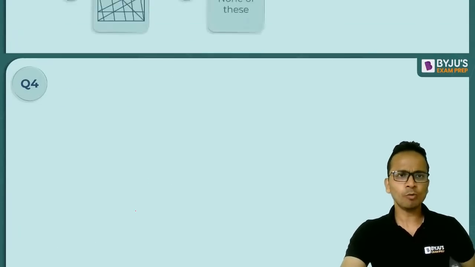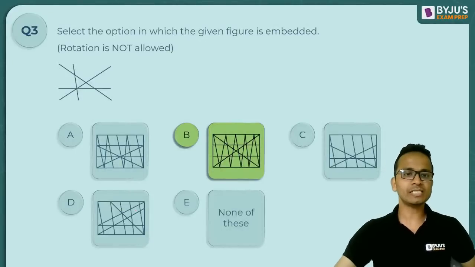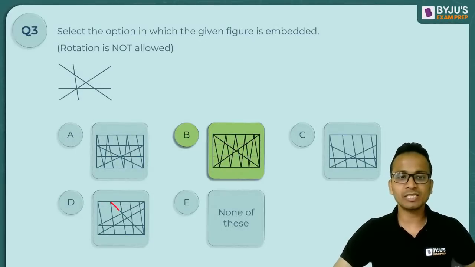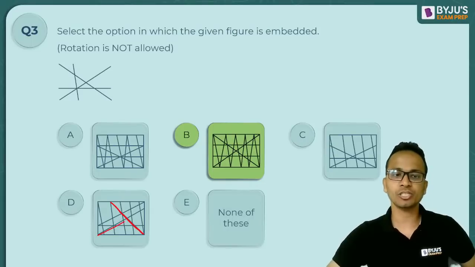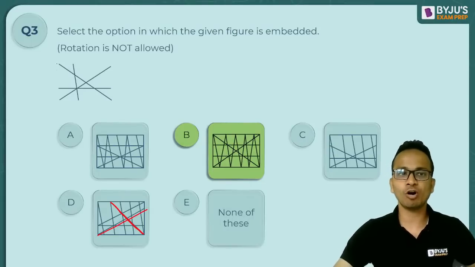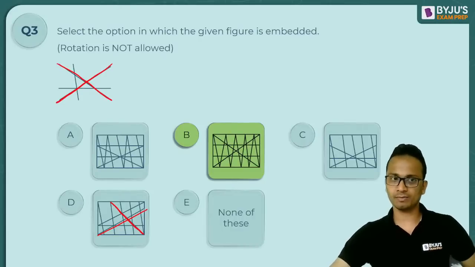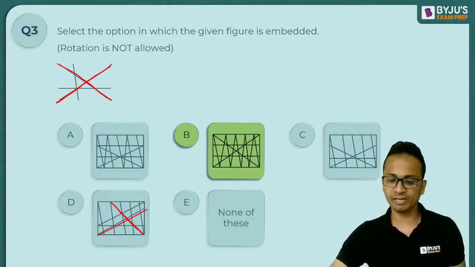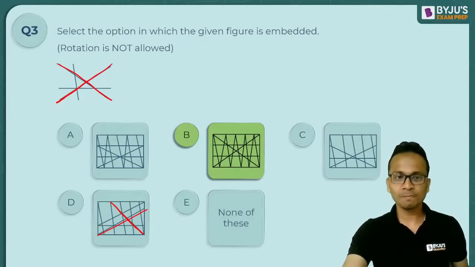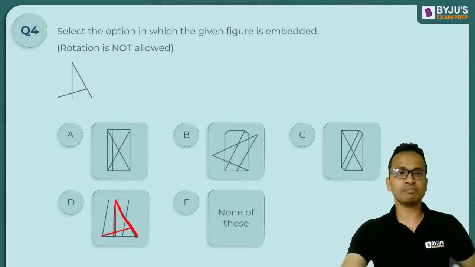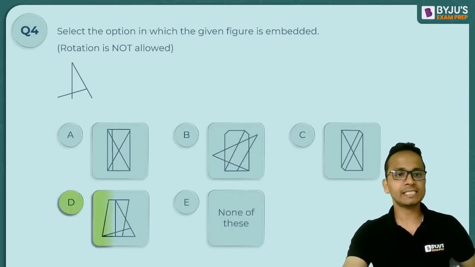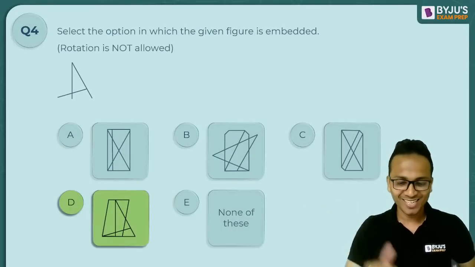Okay, I would like to go back to the previous question because one student is saying that it has those crossing lines. So yes, it has, but these are the two lines which are crossing each other and they are not of the form these two lines. The portion that I've highlighted with the red color in the question figure and in option D, they are totally different. Okay, fine. So that was question number 4, and yes, the correct answer is option D.